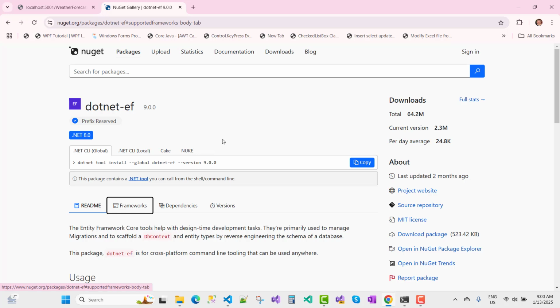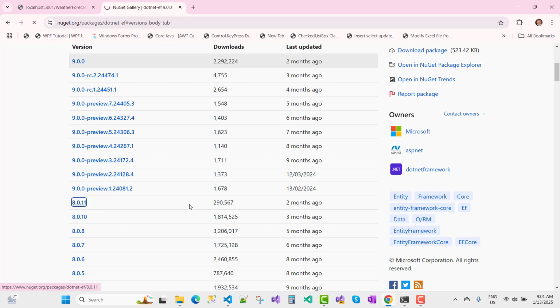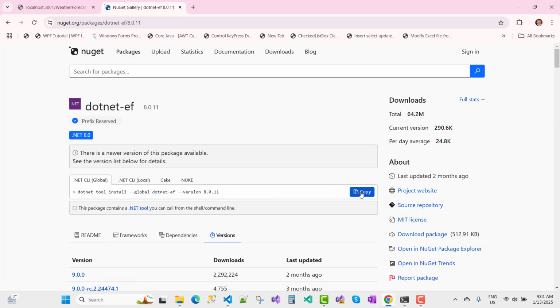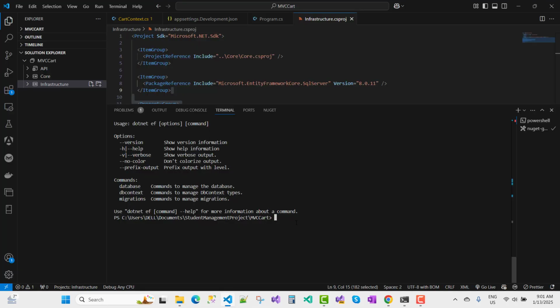So you can just use dotnet tool install --global dotnet-ef. I want to update my dotnet EF tools. So you need to add a version, and the version is 8.0.11, and that one is a copy command. Now go to Visual Studio and use this command here: dotnet tool install --global dotnet-ef --version 8.0.11. Now after installing, dotnet EF was successfully updated from version 8.0.10 to this version.